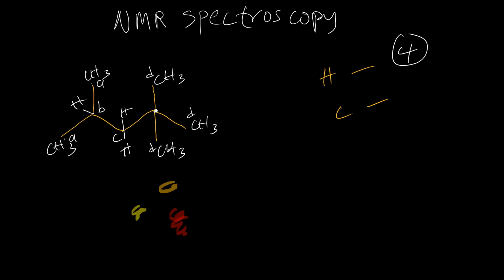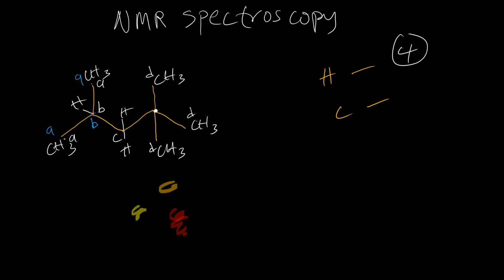Now, what about carbon signals? How many carbon signals will this structure produce in NMR? At signal A, we have a carbon, and here also the same carbon, signal A. Here we also have a carbon, signal B. Remember, blue is for the carbon, white is for the hydrogen.